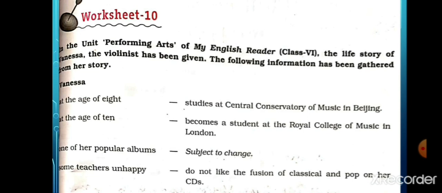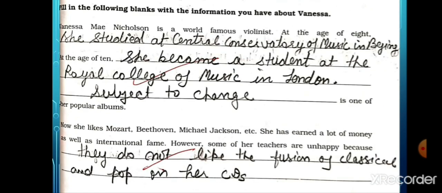Now beta, fill in the blanks with the information you have about Vanessa. ठीक है? Now beta, let's start with the information. Vanessa Mae Nicholson is a world famous violinist. At the age of 8, she studied at Central Conservatory of Music in Beijing. At the age of 10, she became a student at the Royal College of Music in London.